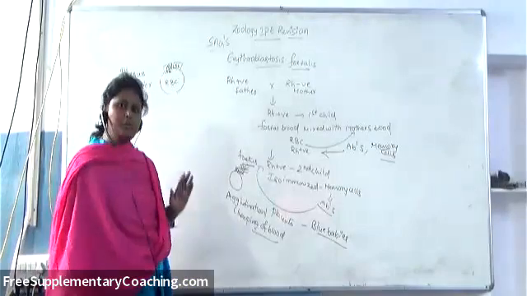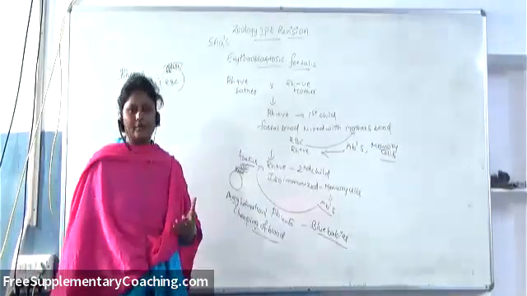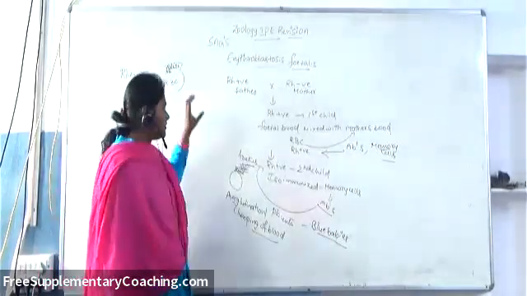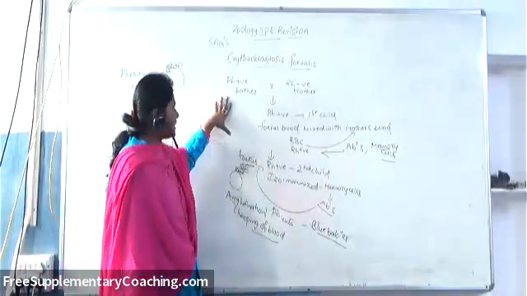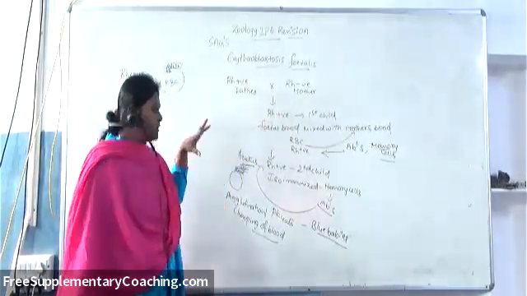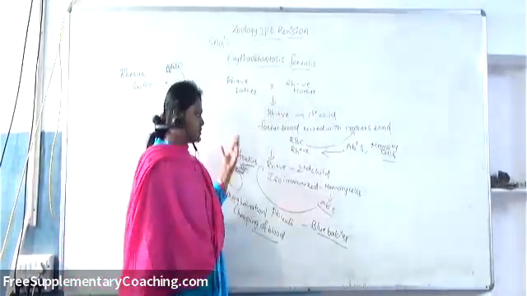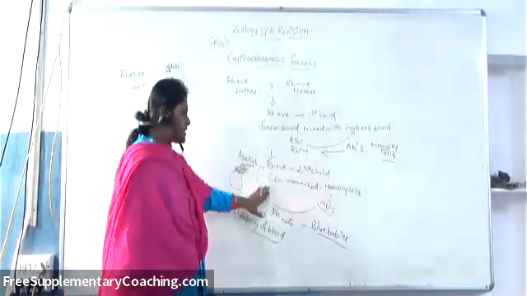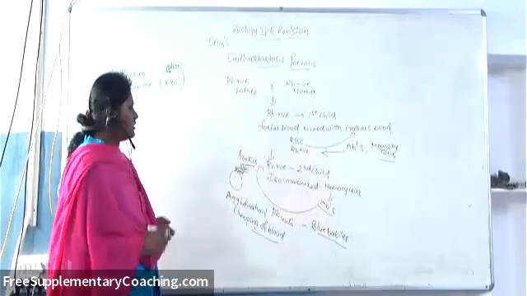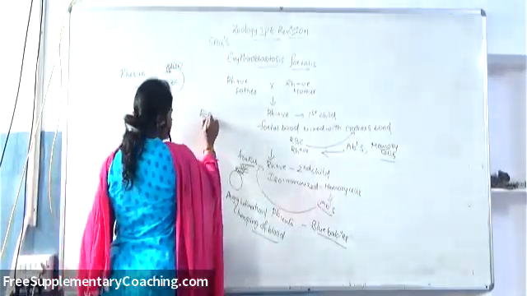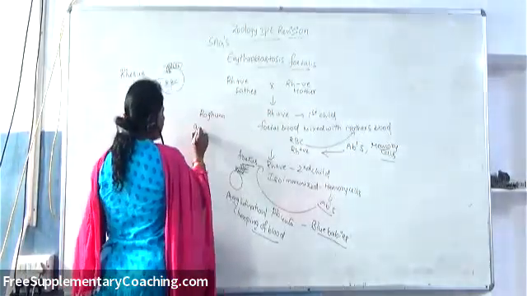Then what should be done? Generally, when the mother is pregnant, blood grouping will be done, right? So if they come to know that the father's blood is Rh positive and the mother's blood is Rh negative, then during checkup, what will they do? Particularly in case of the second pregnancy, the mother will be administered Rhogam antibodies or anti-Rh antibodies.